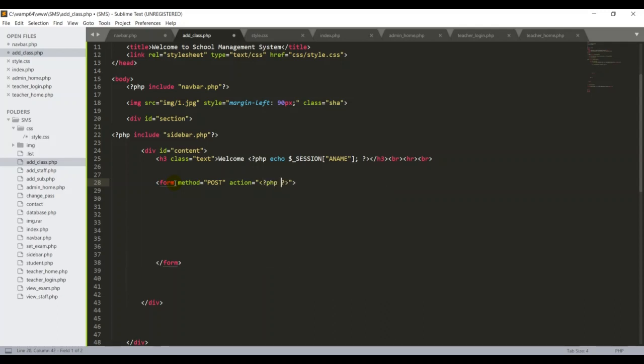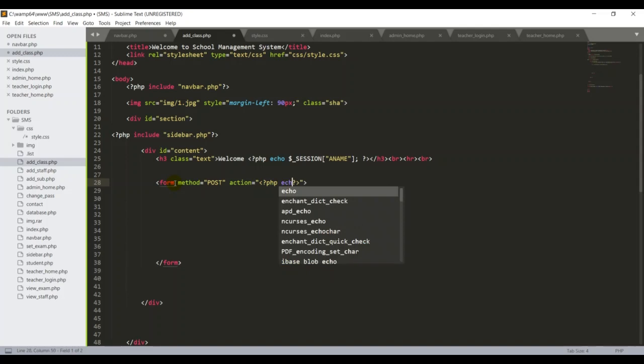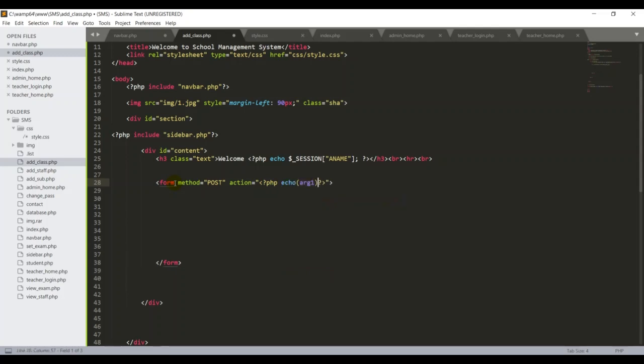So I'm typing PHP script, then echo. So what's going on here? I delete all of this, guys. Then I start with the server side, server. I'll explain in a moment. Here I can put the PHP self, something like that.